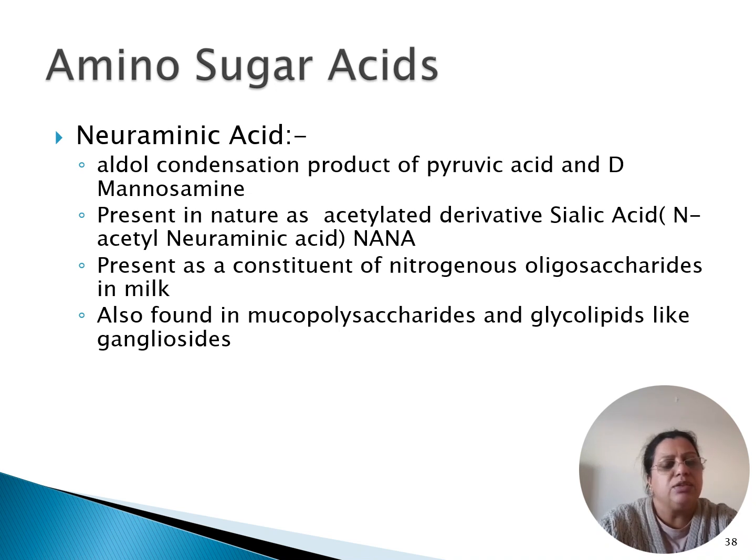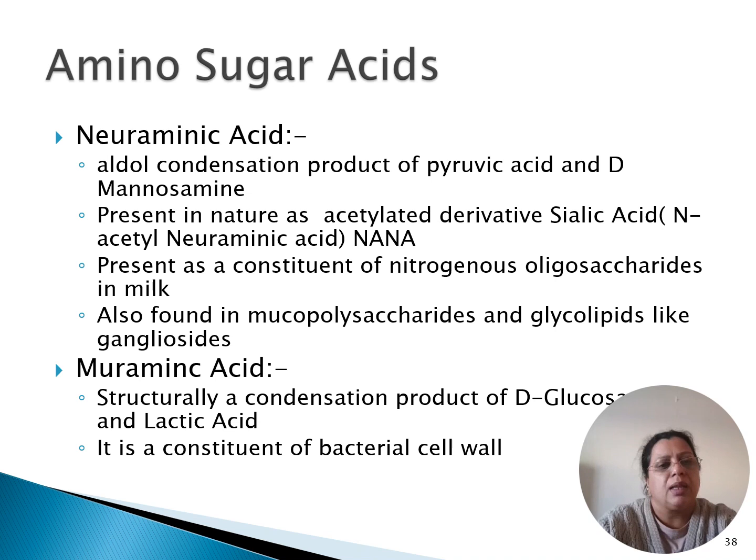They are present as constituents of nitrogenous oligosaccharides in milk. They are found in mucopolysaccharides and glycolipids like gangliosides. Muramic acid is another amino sugar acid, structurally a condensation product of glucose and lactic acid, and it is a constituent of the bacterial cell wall.